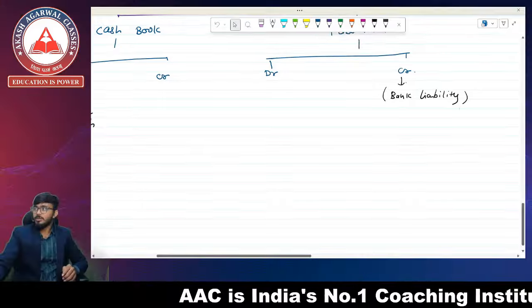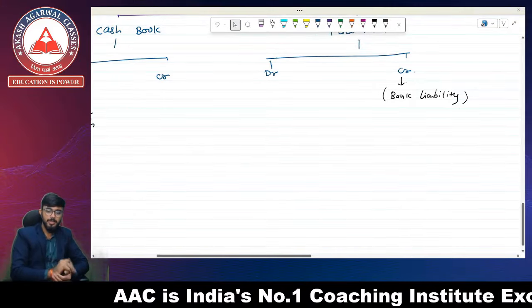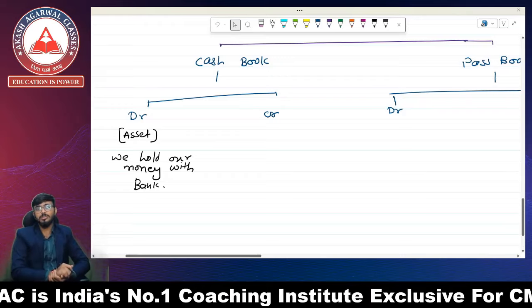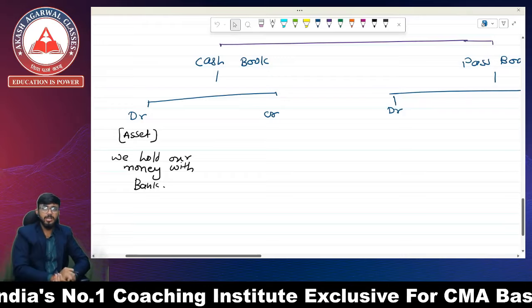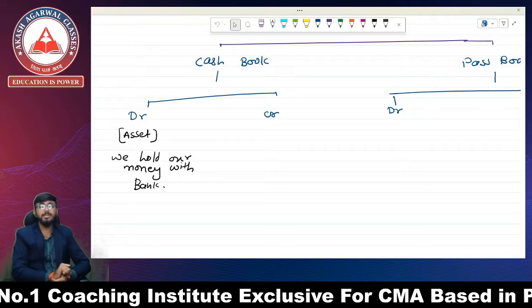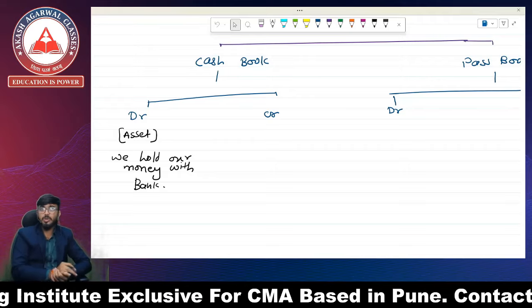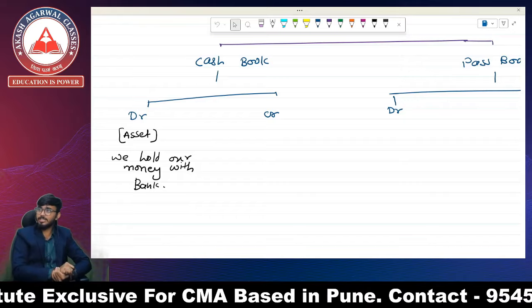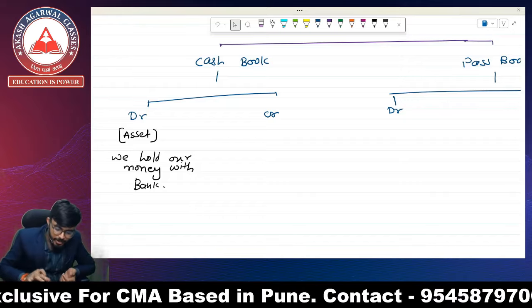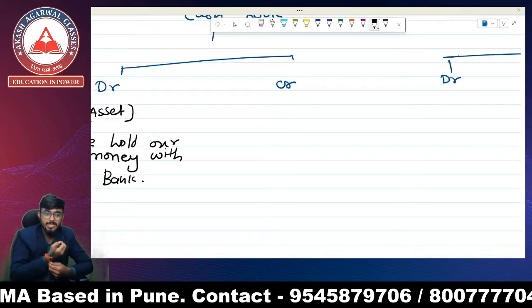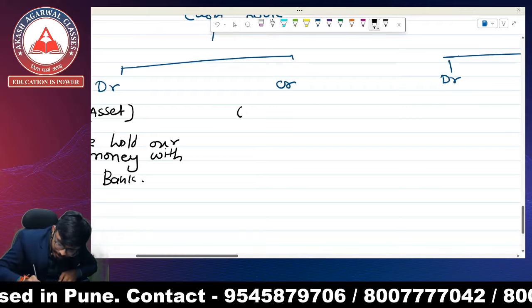Whenever we say there is a debit balance in the cash book, there is a credit balance in the passbook. Why? Because it is a liability of the bank towards the customer, towards us, right? And whenever we say there is a credit balance in the cash book, that is our liability.